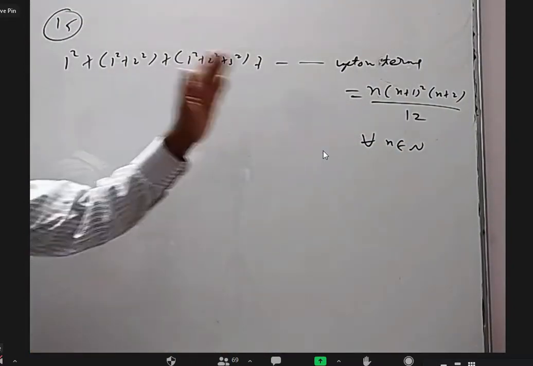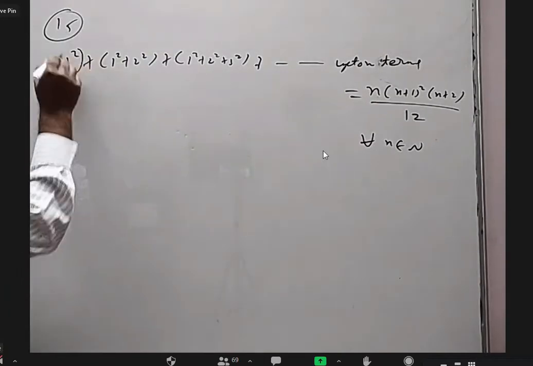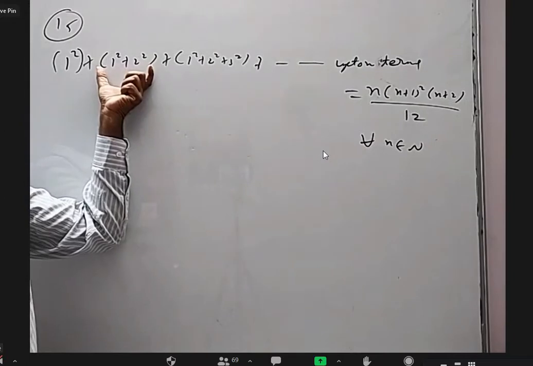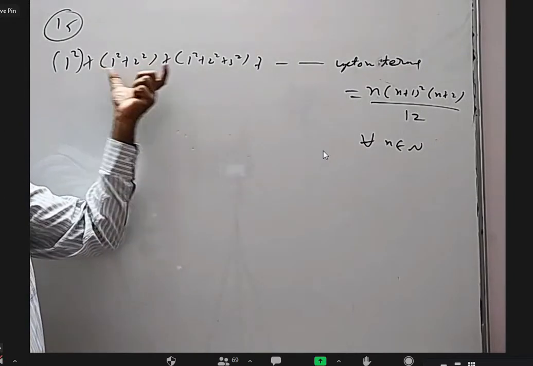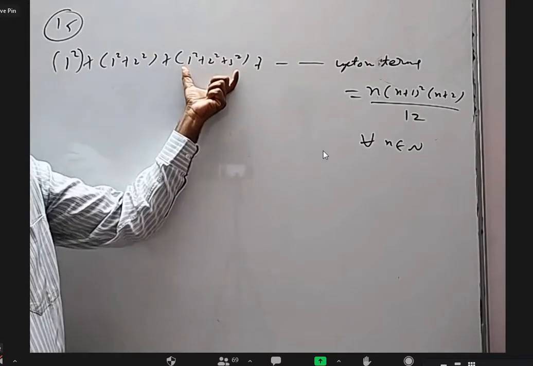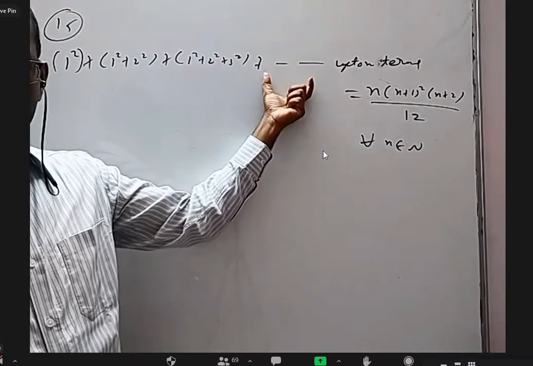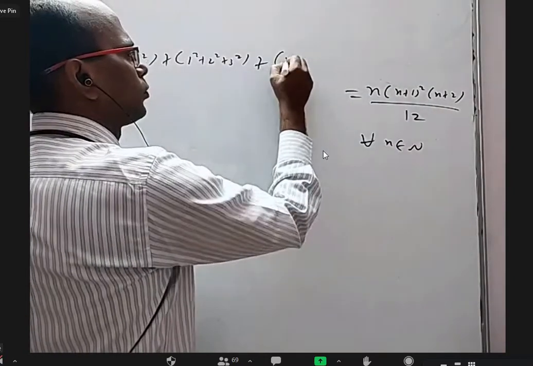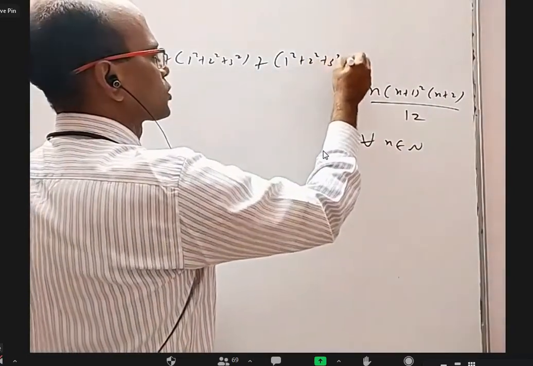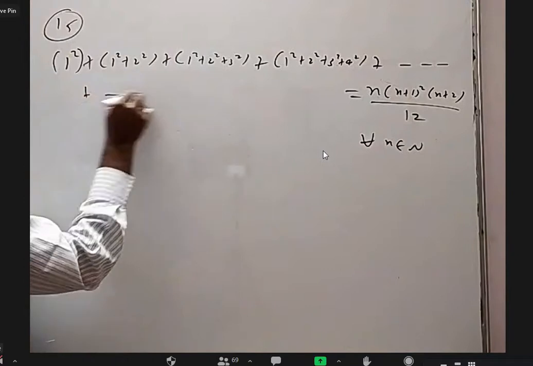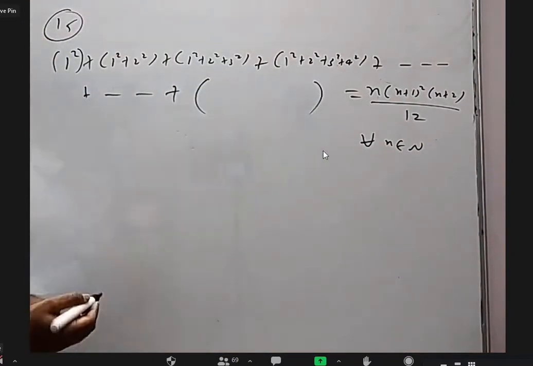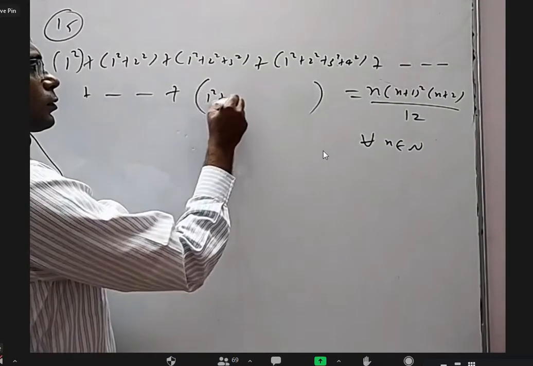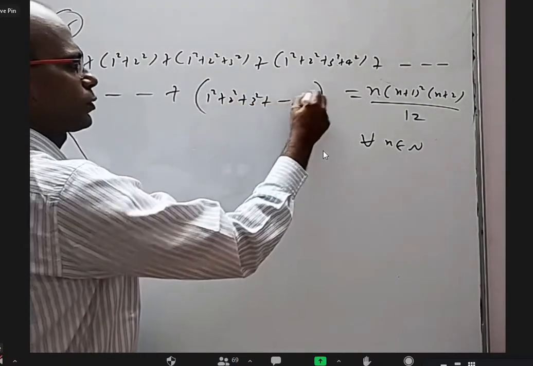Now, first of all, in this question, the first term is only 1 square. This whole bracket is the second term, and this whole thing is the third term. What will be the next term? The fourth term will be 1 square plus 2 square plus 3 square plus 4 square. Similarly, what will be the nth term? 1 square plus 2 square, up to n square.